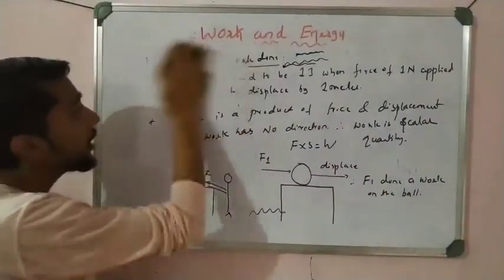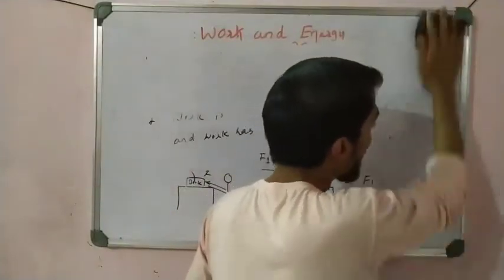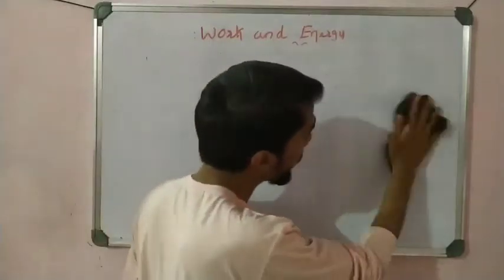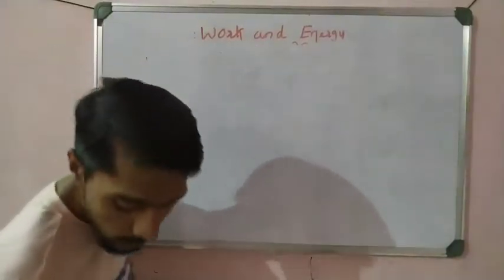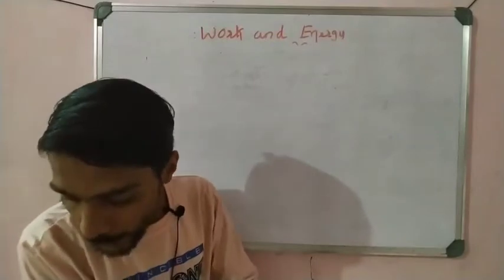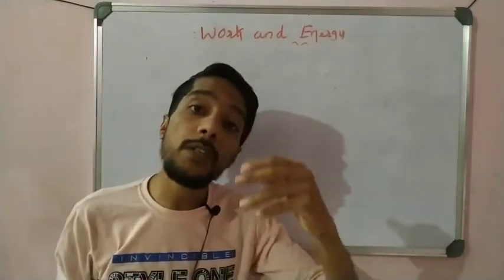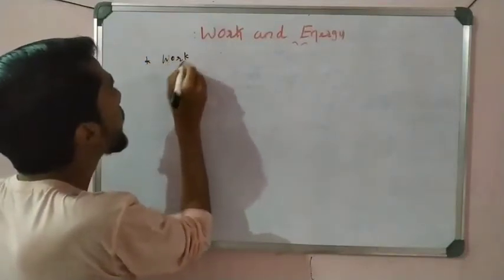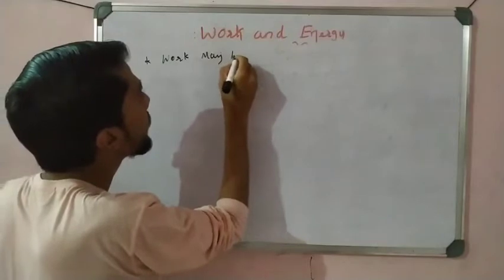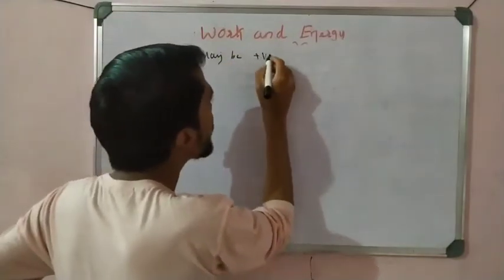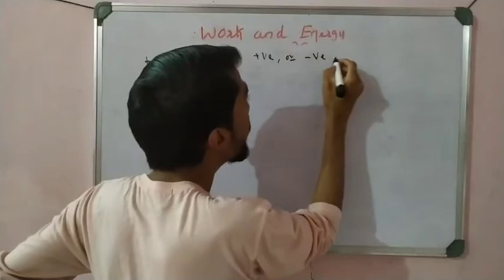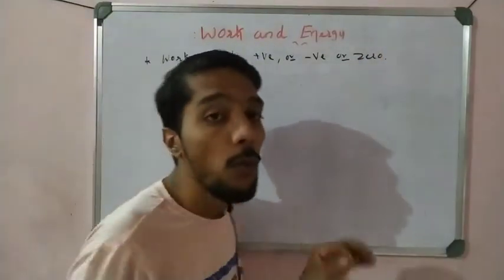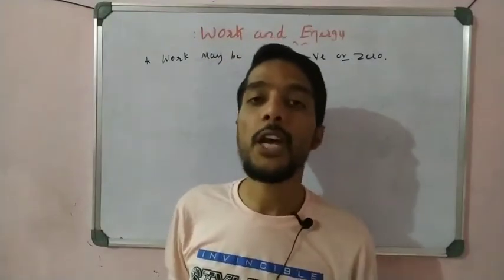Now let us take some very important three cases, students. So now we know that the work may be negative, and work may be positive, and work may be 0. Okay, remember that. See here one point, remember, work may be positive or negative or 0. That is a very important point, remember. Work done may be positive, may be negative, or may be 0.